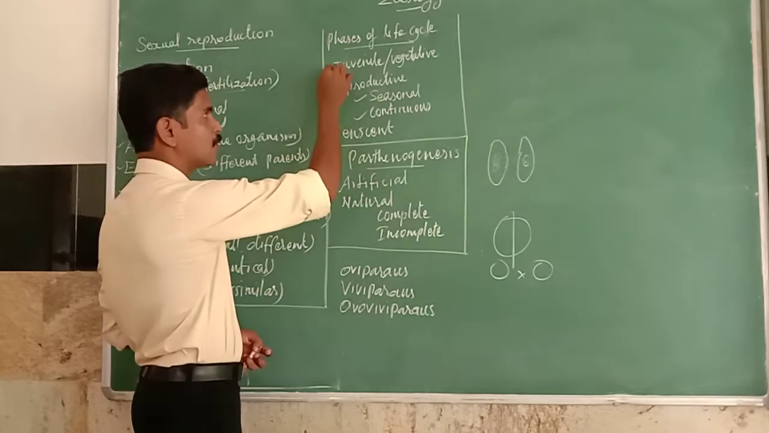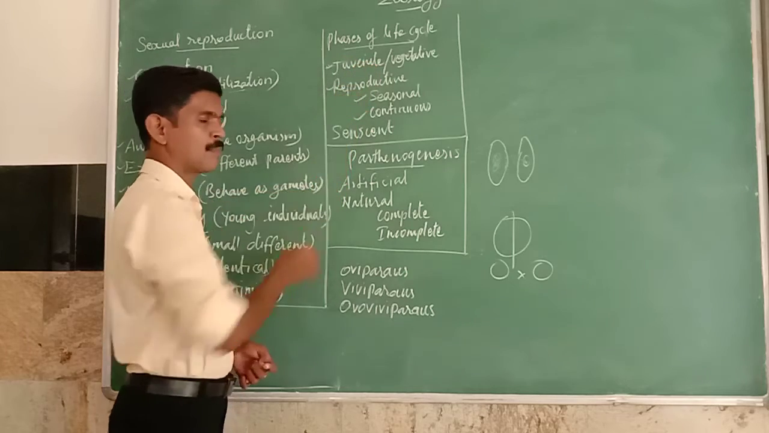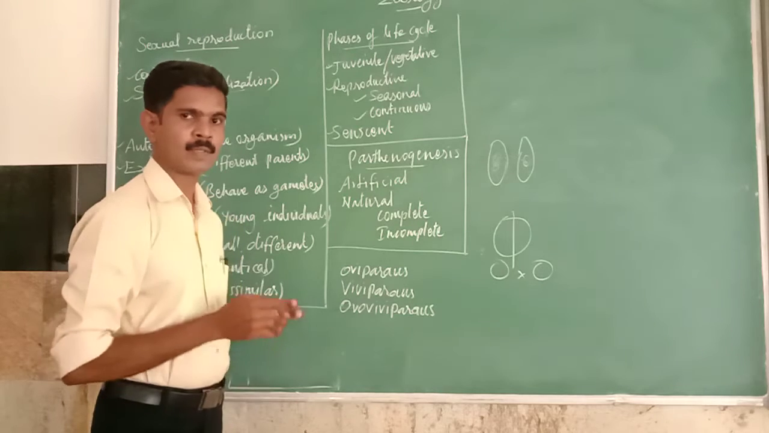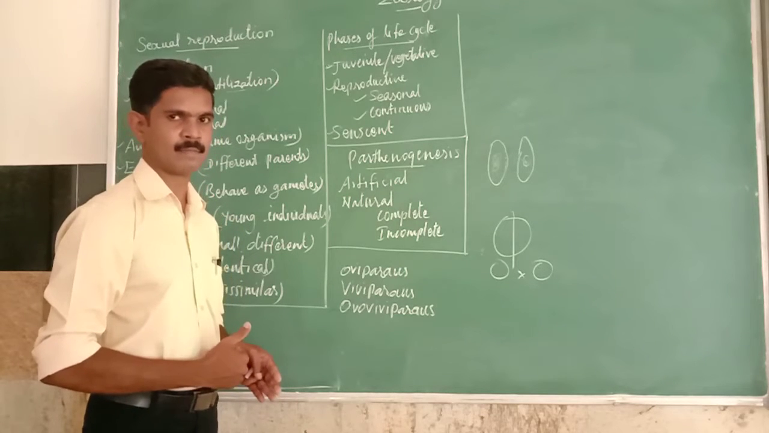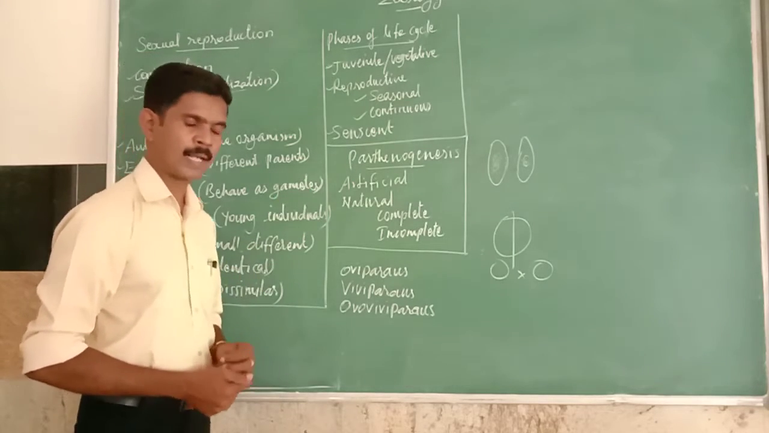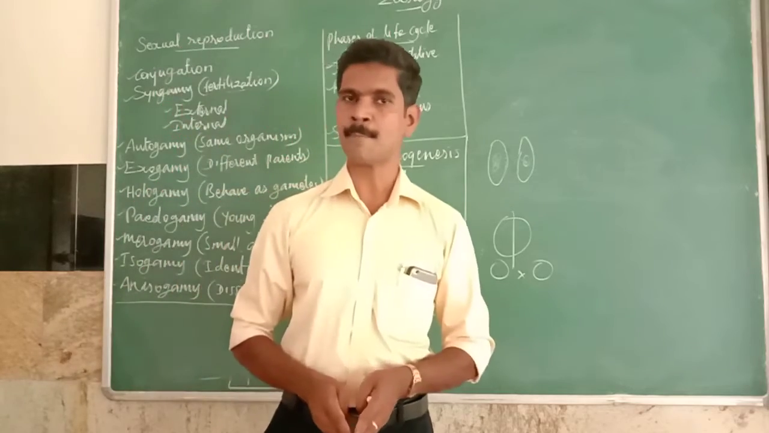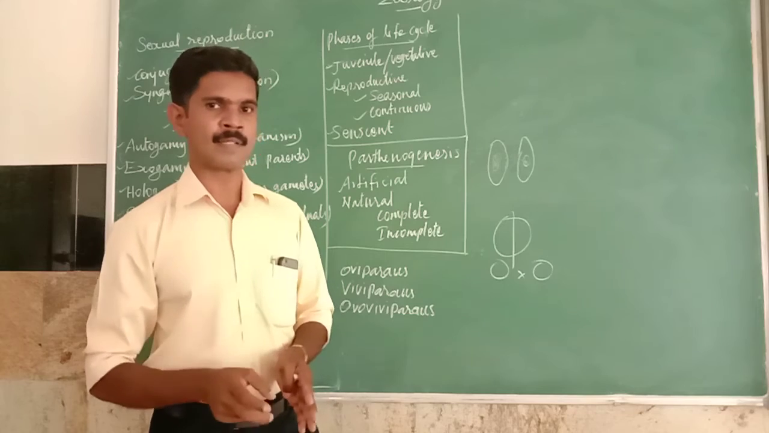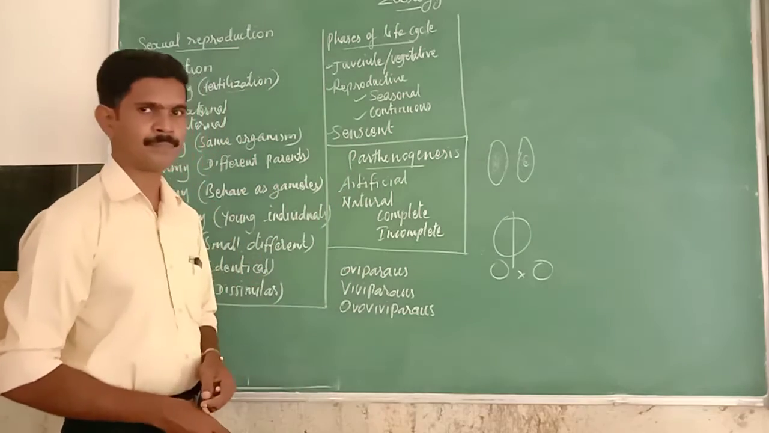So now we have completed two phases in the life cycle. First one is the juvenile phase and the second one is the reproductive phase. And the last phase is called the senescent phase. This phase begins at the end of the reproductive stage. So the life cycle of most higher organisms has three important phases. First phase is called the juvenile phase, second phase is called the reproductive phase, and the last phase is called the senescent phase.